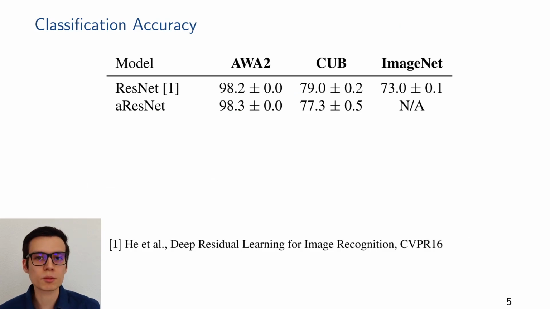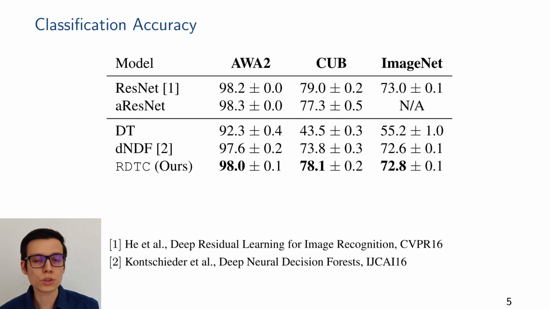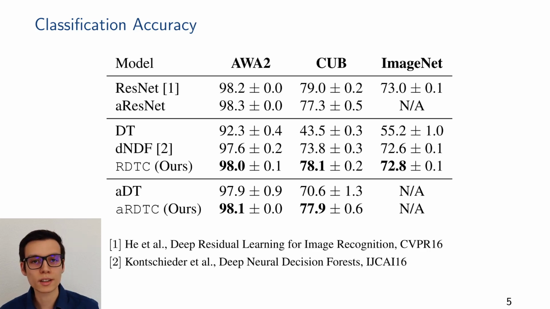We want our explainable model to stay competitive to non-explainable models such as ResNet. So here we show the classification accuracy of a regular ResNet and one with the additional attribute data on 3 different datasets. When we do not use attribute data, our RDT model maintains the accuracy of ResNet while outperforming competitive decision tree models such as the neural decision forests. We can obtain an even more explainable classifier once we add the attribute data. And again, we do not sacrifice any classification accuracy.